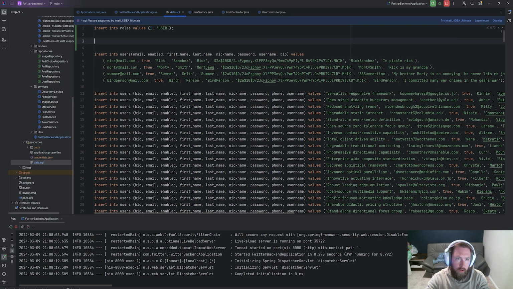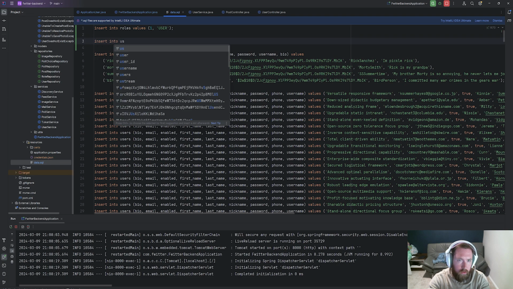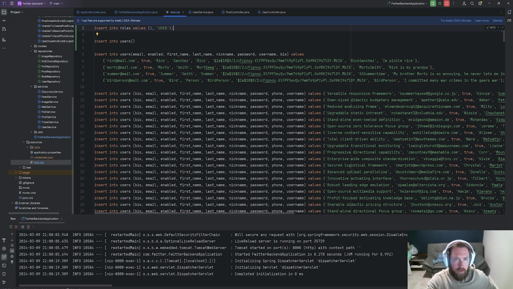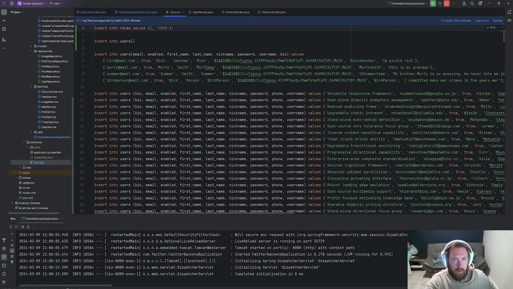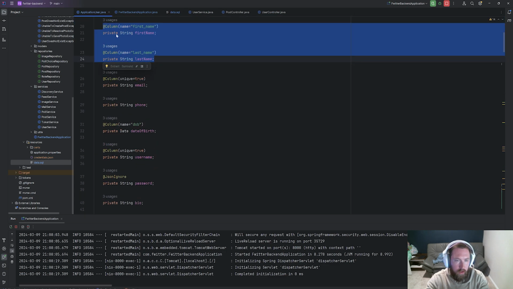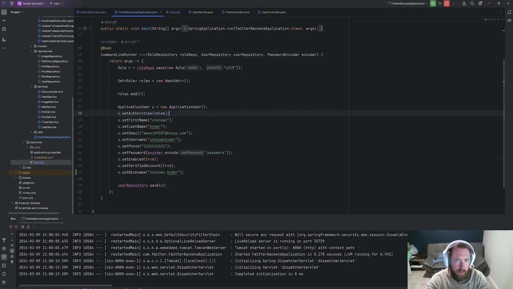Okay, and then I want to go ahead and insert into users. So we insert into roles, but we need to create the user. So what do we want out of our user? We can add first_name and last_name. We'll add email and username, I guess.